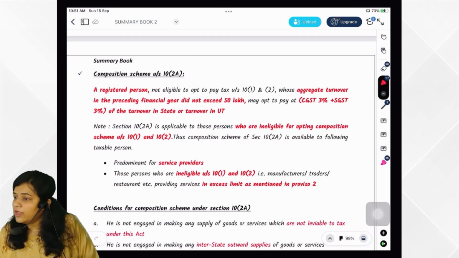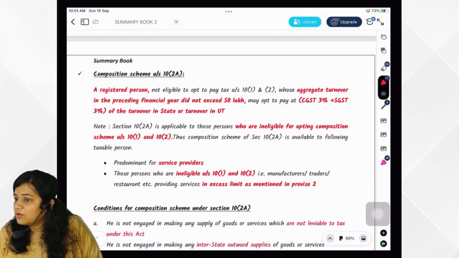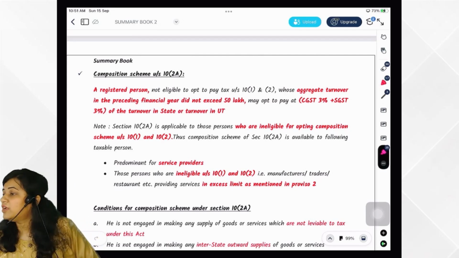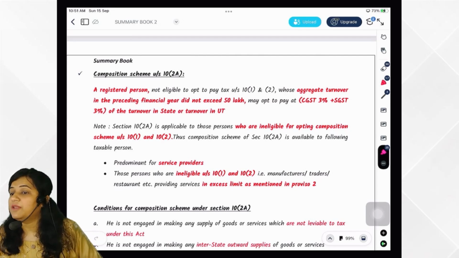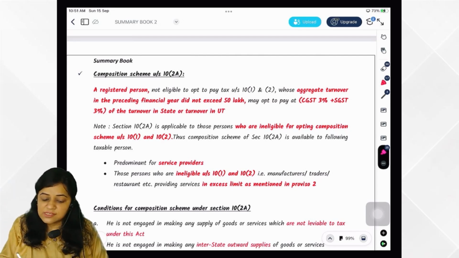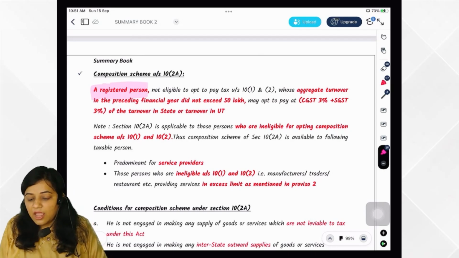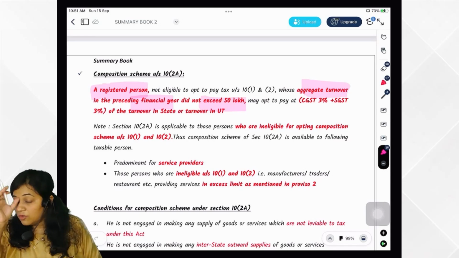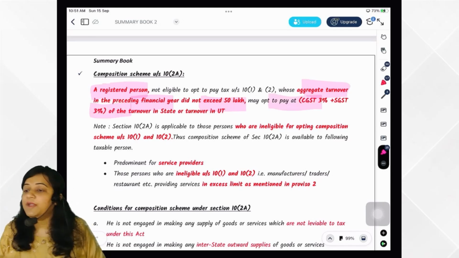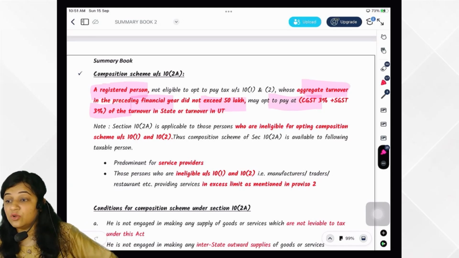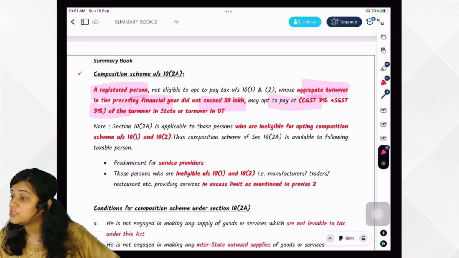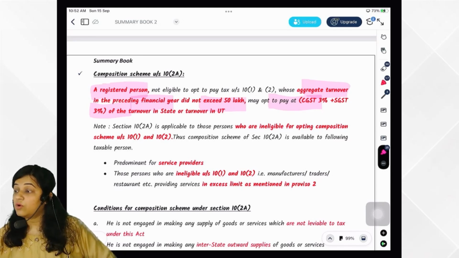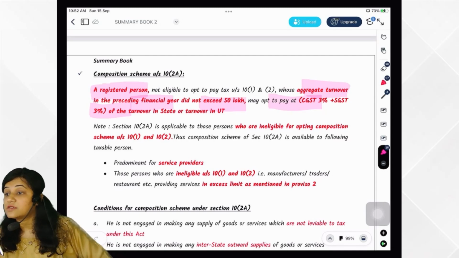Then comes 10(2)(a) for pure service providers. Okay, what did it say? For the one to whom the composition scheme under 10(1), 10(2) is not available, they can come and take the benefit of 10(2)(a). What does 10(2)(a) say? It says if you are a registered person and your aggregate turnover in the preceding financial year did not exceed 50 lakhs, okay, then you can pay tax under composition scheme of 10(2)(a). What is the rate? 3% CGST, 3% SGST of turnover in the state or union territory. Okay, of turnover in the state or union territory, not taxable supply.